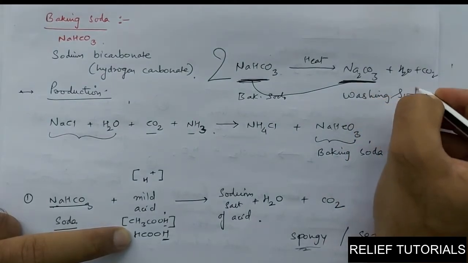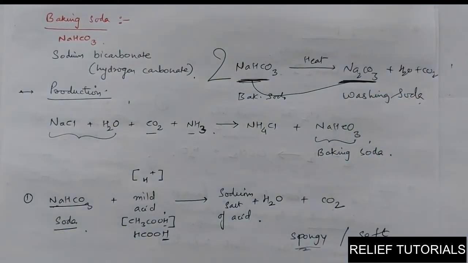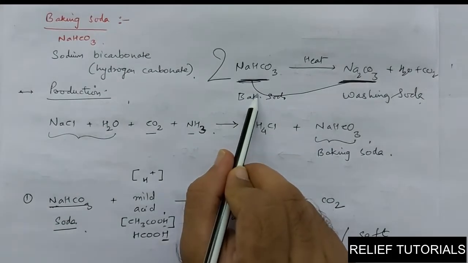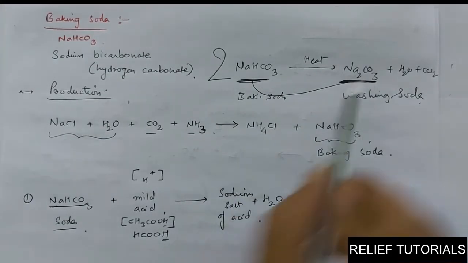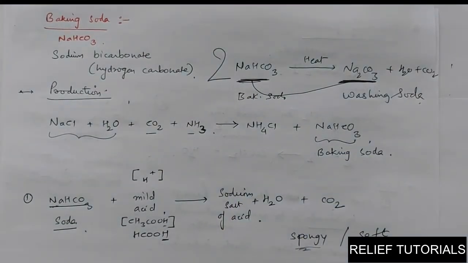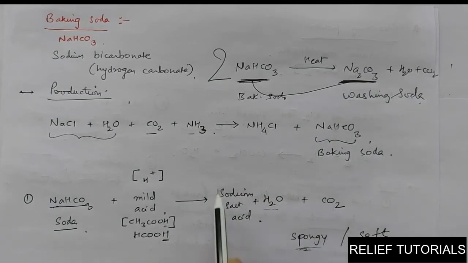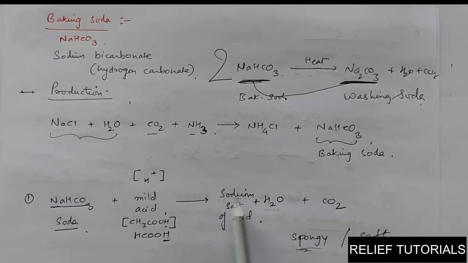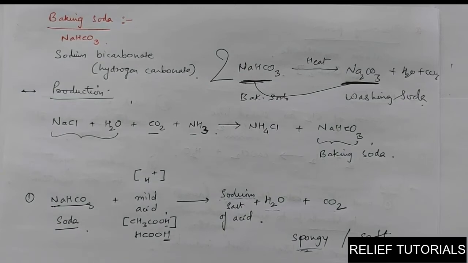So when you heat sodium bicarbonate alone, it gives sodium carbonate. If you heat baking soda in the presence of some mild acid, it gives water, carbon dioxide and a salt which contains sodium, called the sodium salt of that acid.